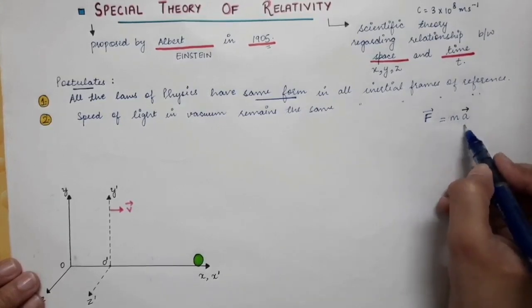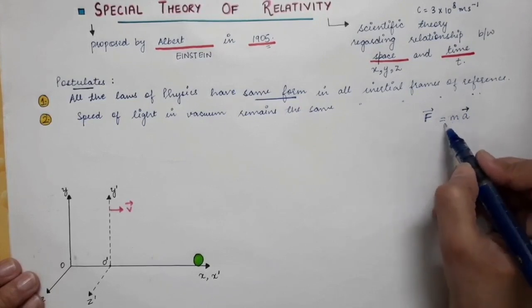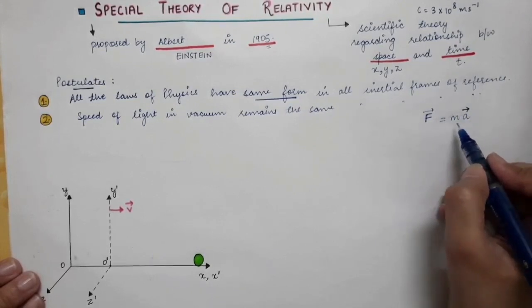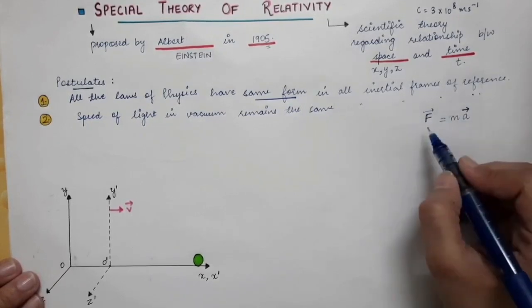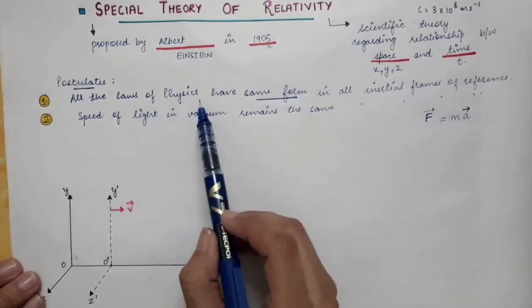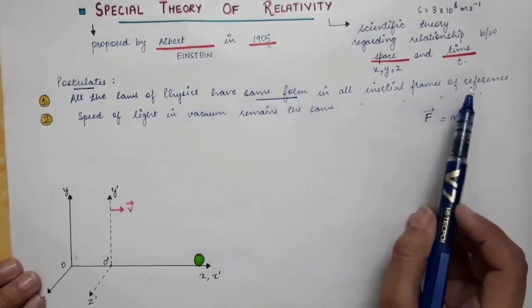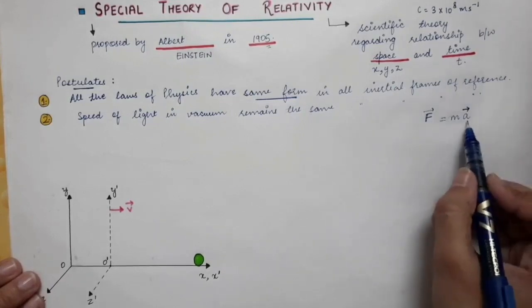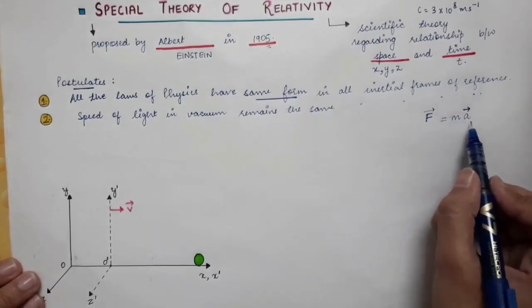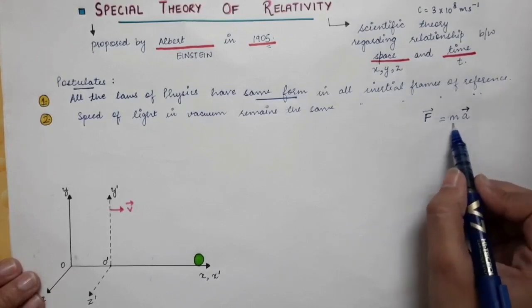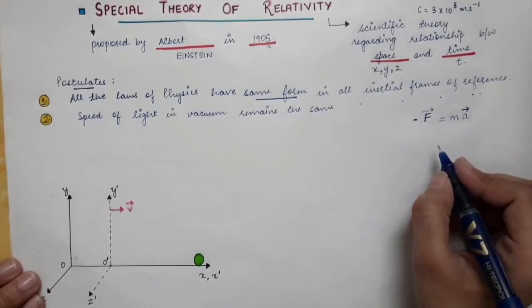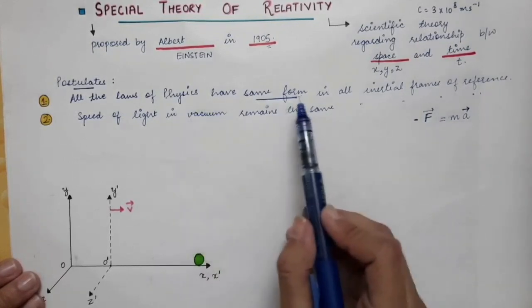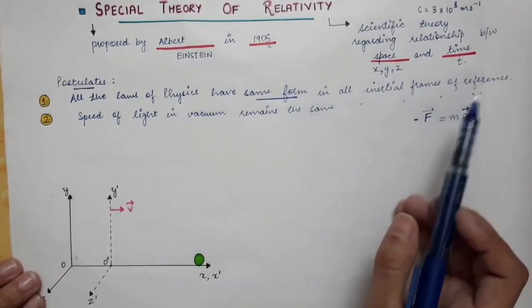Although the value of acceleration will change and the value of mass can change, the formula, mass times acceleration is equal to force, will remain the same. So every law of physics has the same form in all inertial frames of reference, though the values of these variables will change, but this form will remain the same, that is, force is given by mass times acceleration. This is just one example that I have given, of Newton's second law. So every law of physics will have the same form in all inertial frames of reference.